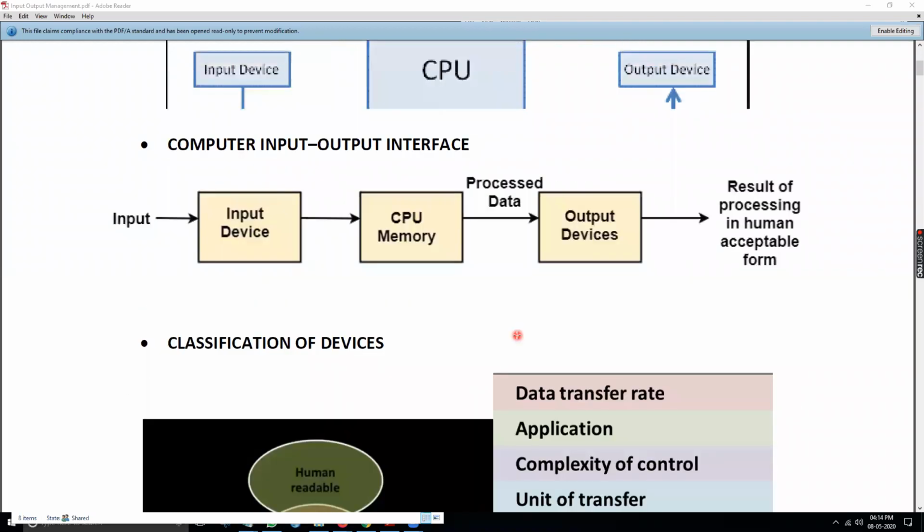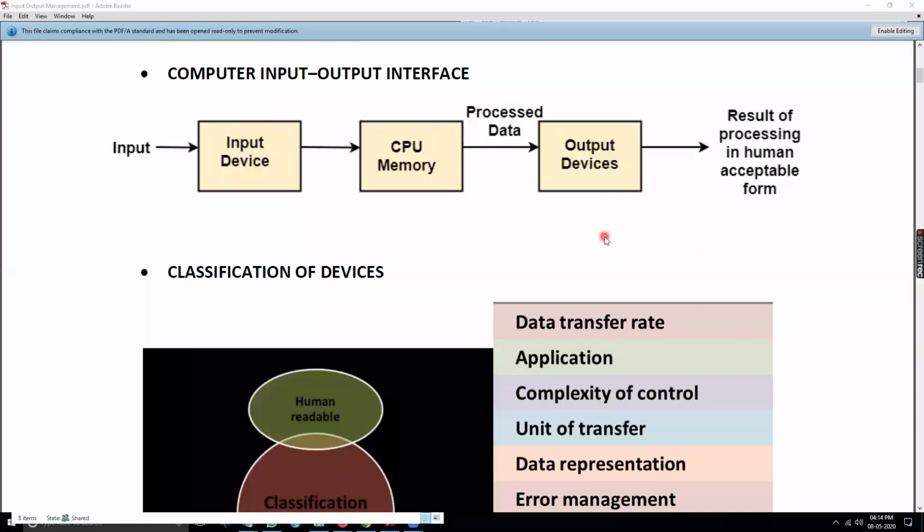The input device is hardware, and it transfers data to the CPU. The data may be in the form of text, graphics, audio, or something else, and it is processed and displayed on the output device.